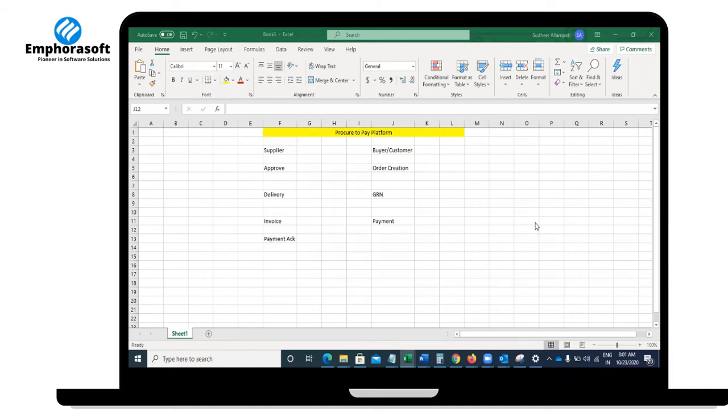If you take any normal business scenario, an end-to-end transaction: if a buyer wants to purchase something from a supplier, the buyer has to send an order, and then the supplier has to approve it and deliver the product. Then the buyer has to receive the product and acknowledge it, and upon acceptance, the supplier will release the invoice. That's where the buyer will release the payment, and then the supplier will confirm. So this is for one transaction, one business operation.